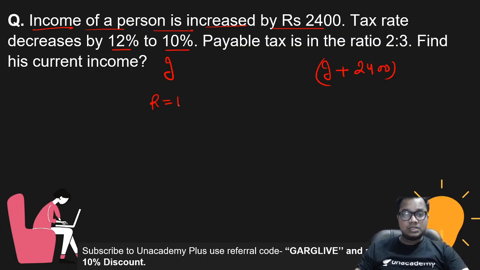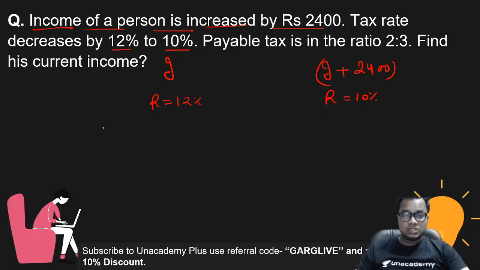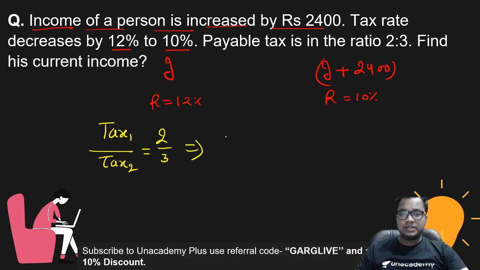In the previous case the tax is 12%, now the tax is 10%, and the payable tax is in the ratio 2:3. The tax in the first condition and the tax in the second condition are in the ratio 2:3. So I can say that 3 into tax 1 equals 2 into tax in the second case.